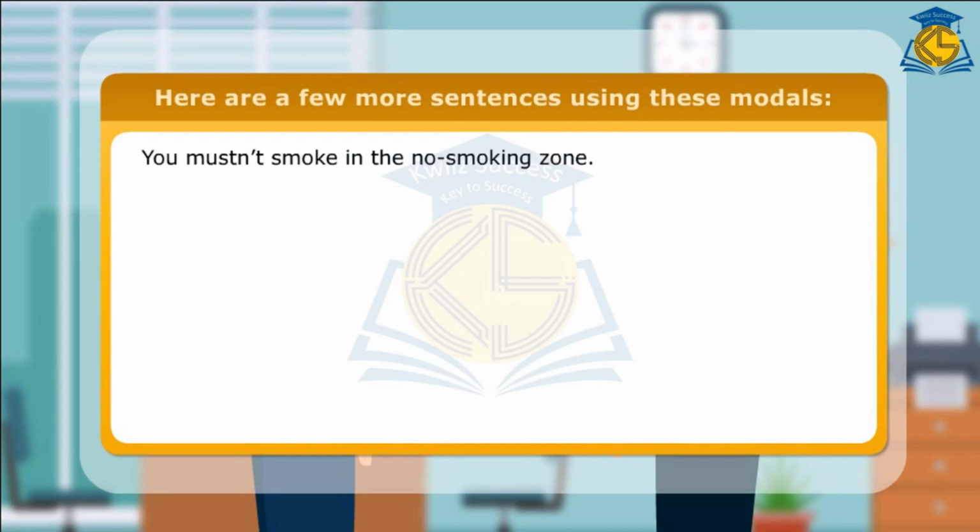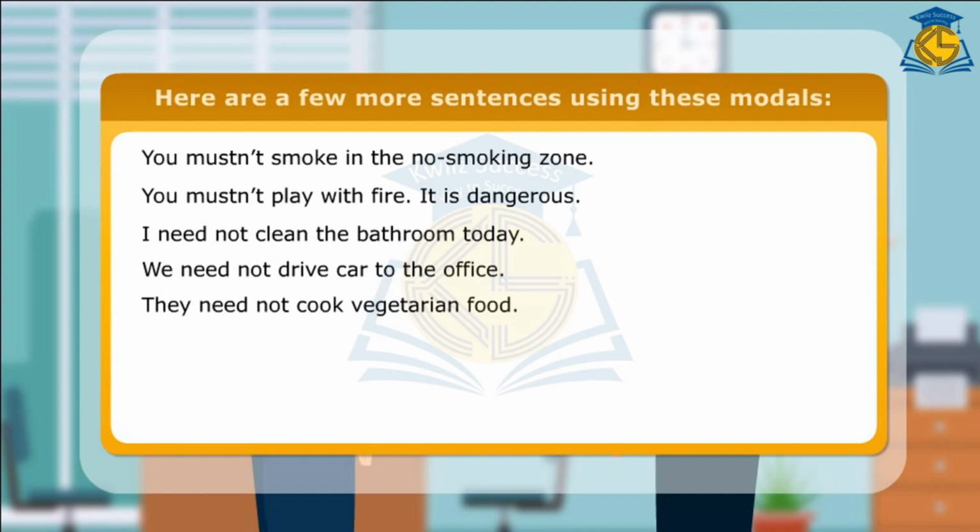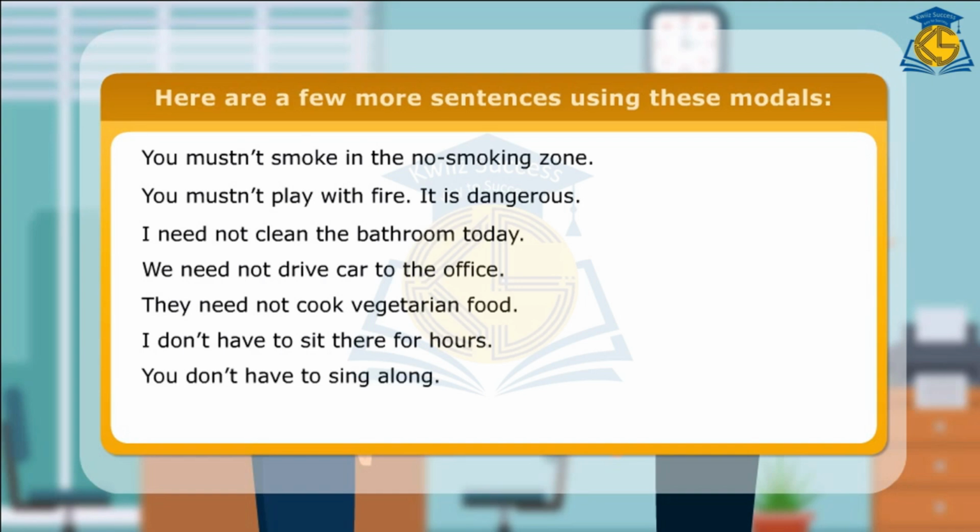Here are a few more sentences using these modals. You must not smoke in the no smoking zone. You must not play with fire. It is dangerous. I need not clean the bathroom today. We need not drive car to the office. They need not cook vegetarian food. I don't have to sit there for hours. You don't have to sing along. They don't have to sell their house immediately.